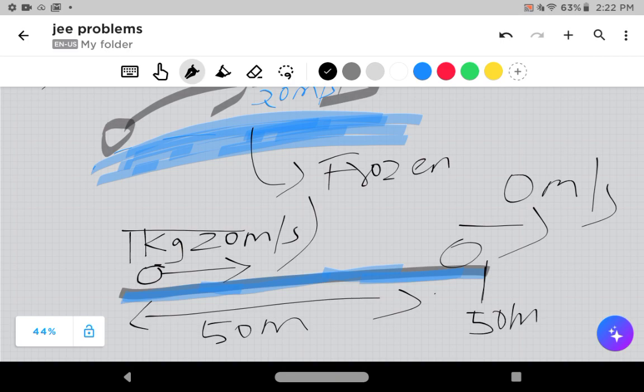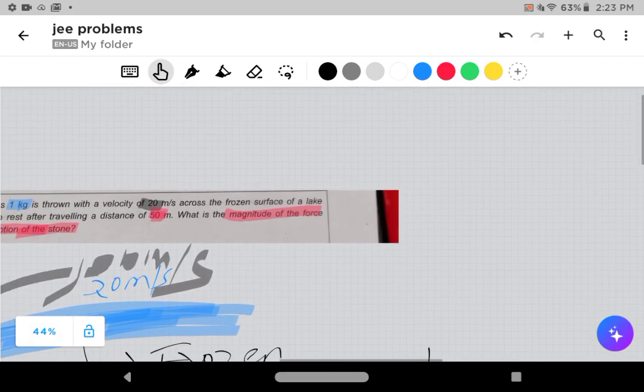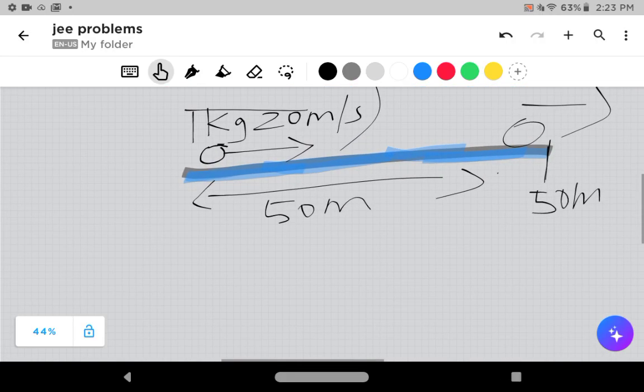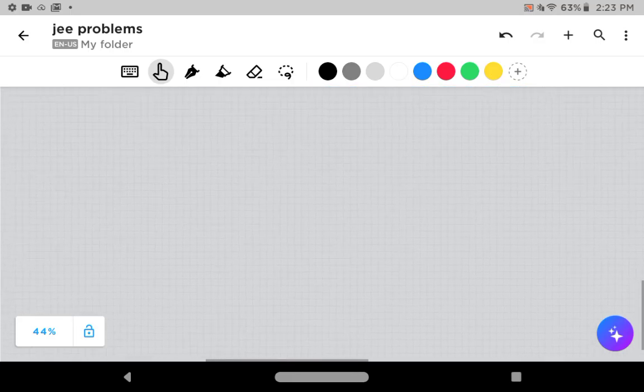Now we understand what's given in the question. Let's understand what the actual question is. They ask: what is the magnitude of the force opposing the motion of the stone? They're asking for the magnitude of the force opposing the motion.